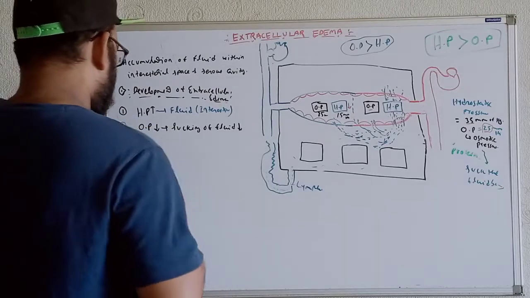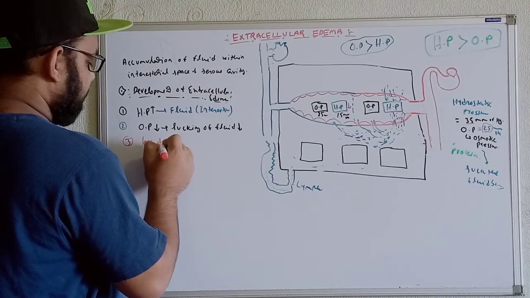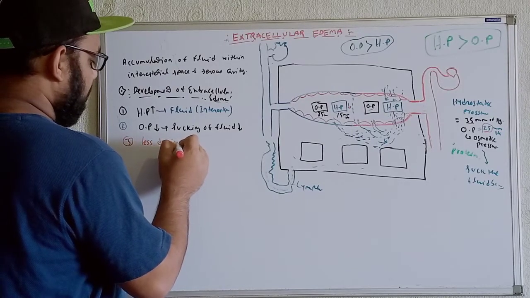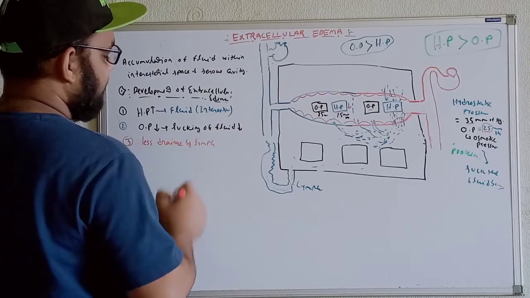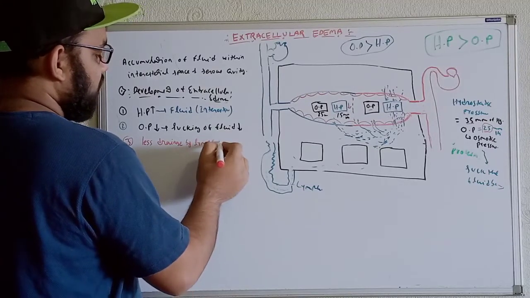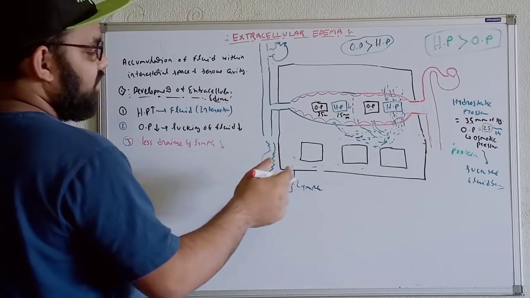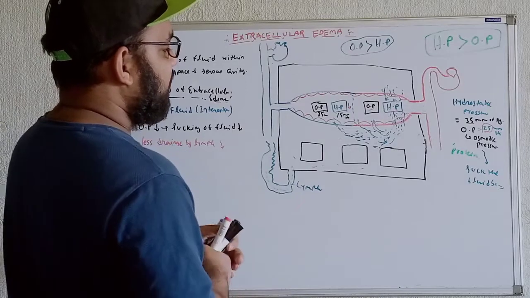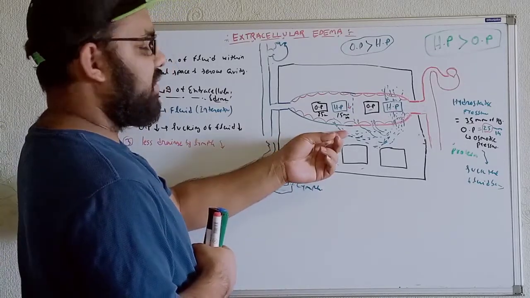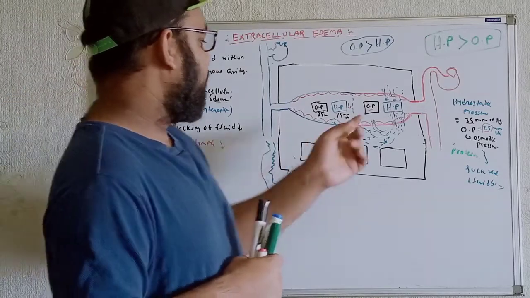So if we see less drainage by lymph, it is not able to drain as much fluid as is coming. As a result, we will see accumulation; the tendency for fluid accumulation here will be much more. And number 4, the permeability.